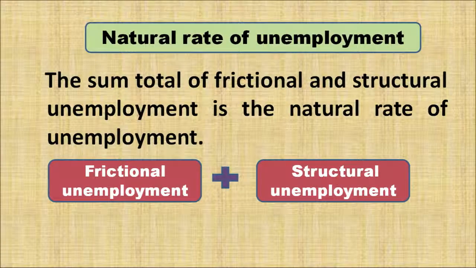Now, let us discuss a new topic, which is the natural rate of unemployment. That is, what is the normal or natural rate of unemployment in a particular economy. The sum total of frictional and structural unemployment is the natural rate of unemployment. That means the first part is frictional unemployment, when you are looking for a new job for any reason, or you do not have the skill set which is required in the industry.